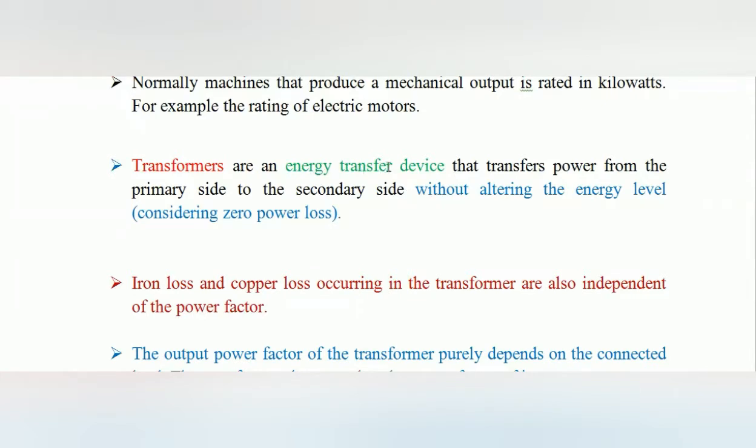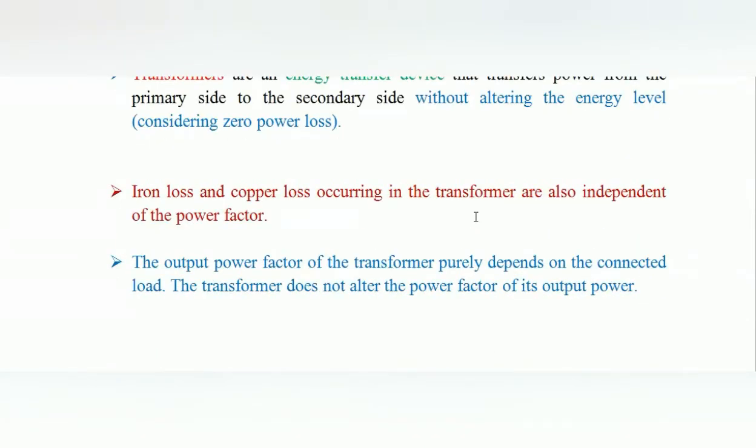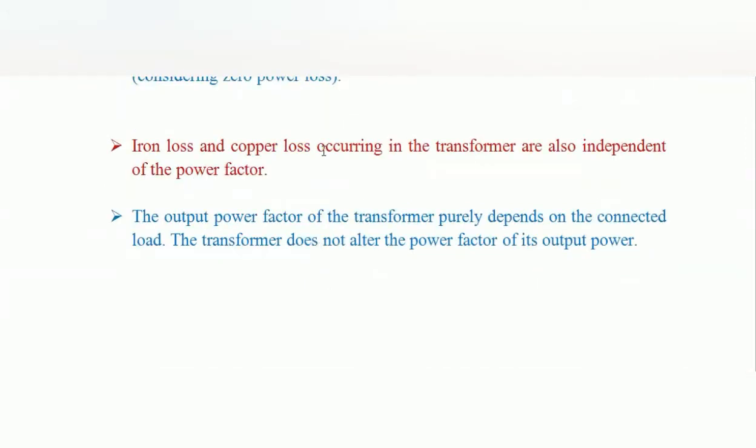The transformer, as an energy transfer device, transfers the power from primary side to the secondary side without altering the energy level, right? Without changing any energy level. If there is energy at the input side, the same energy will be obtained at the output side also. And the iron loss and the copper loss play a vital role in all the electrical machines. In the transformer, we are getting some losses like iron loss and copper loss. Iron loss is otherwise called the core loss.